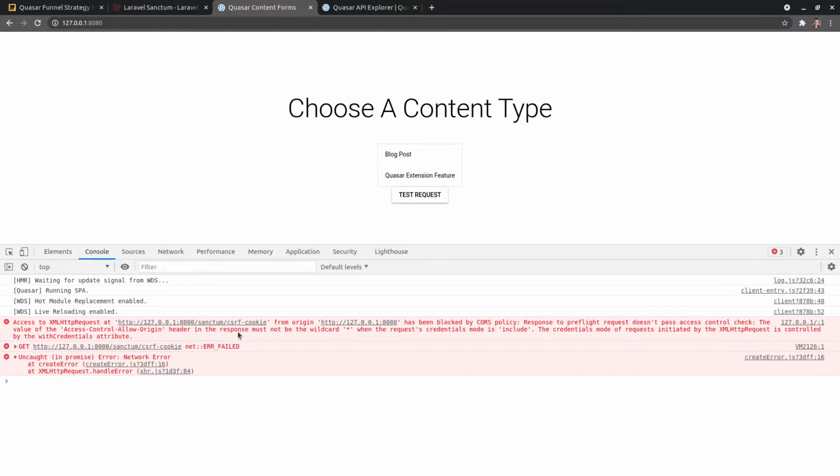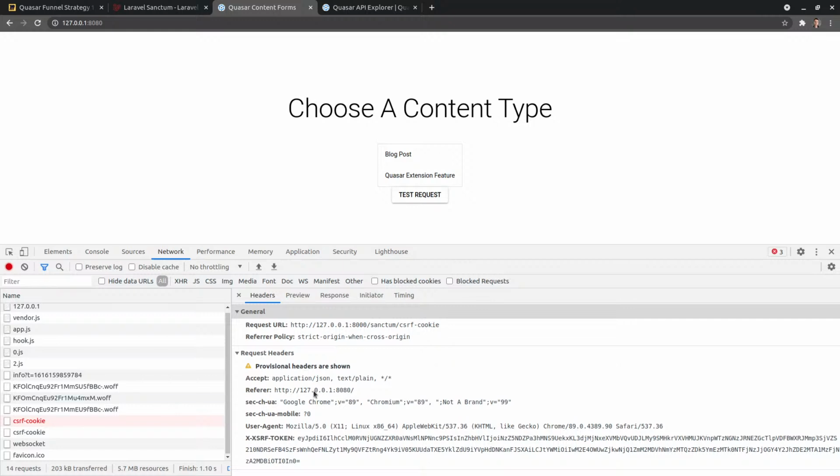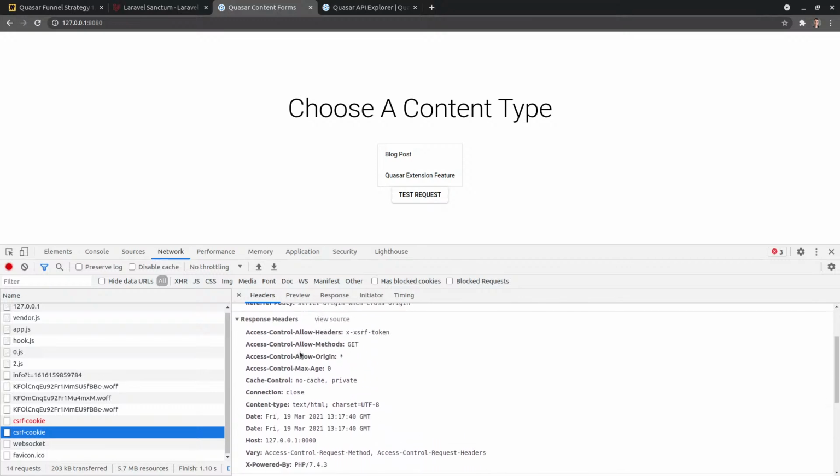So then the other thing is just understanding how to debug this. So if we come in here, am I getting the right headers there? Yeah.